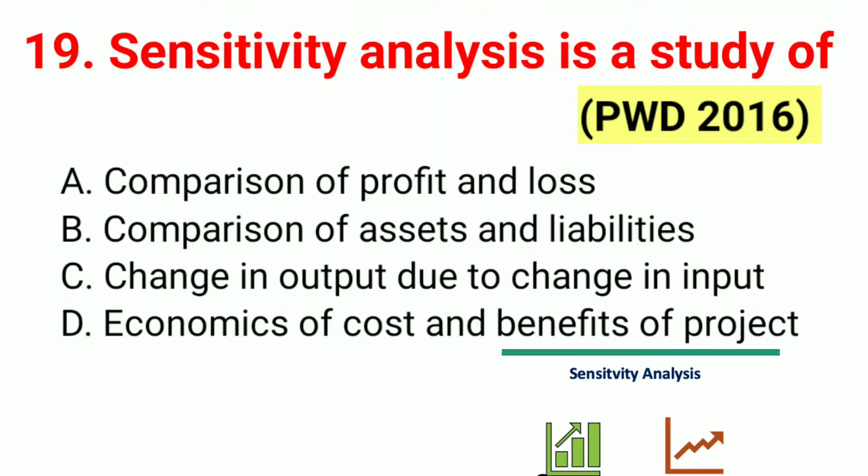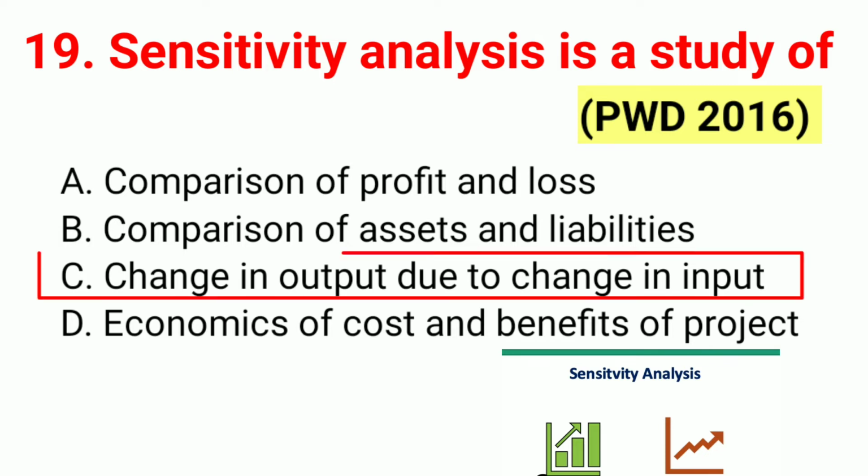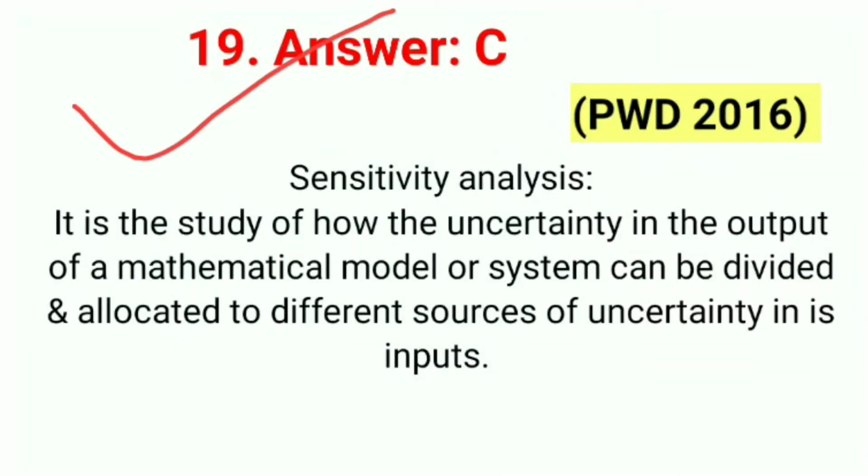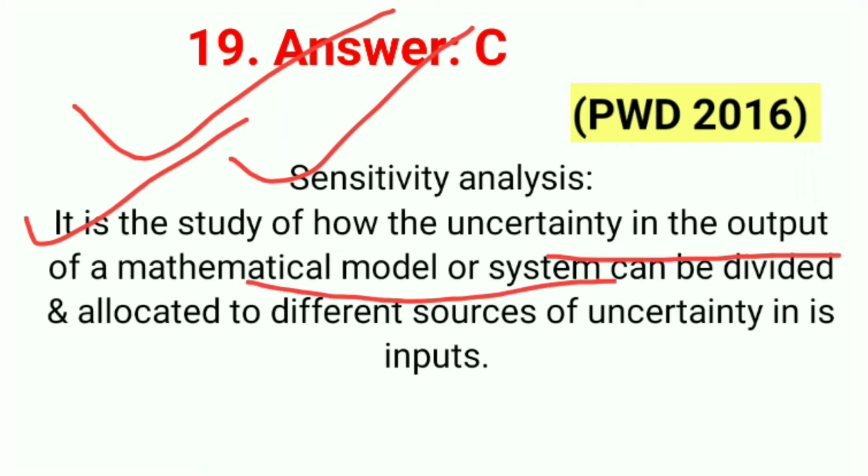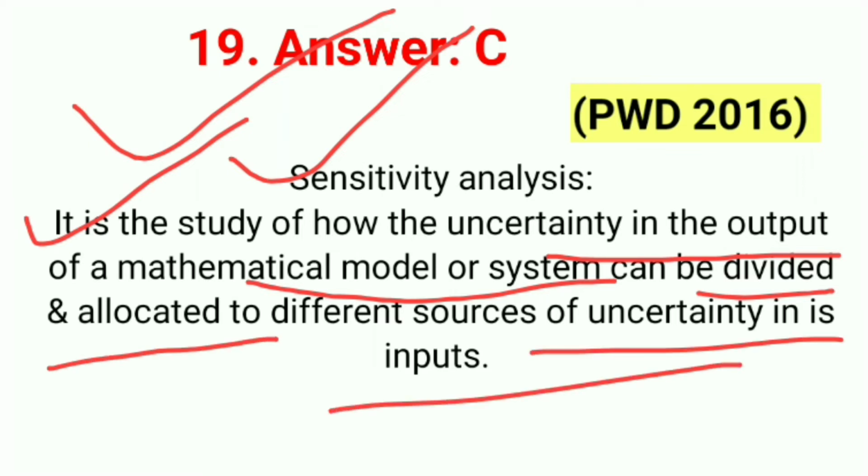Question number 19. Sensitivity analysis is study of. The correct answer is C, change in output due to change in input. 19th answer is C. Sensitivity analysis is the study of how the uncertainty in the output of a mathematical model or system can be divided and allocated to different sources of uncertainty in its inputs. So the correct answer is C.